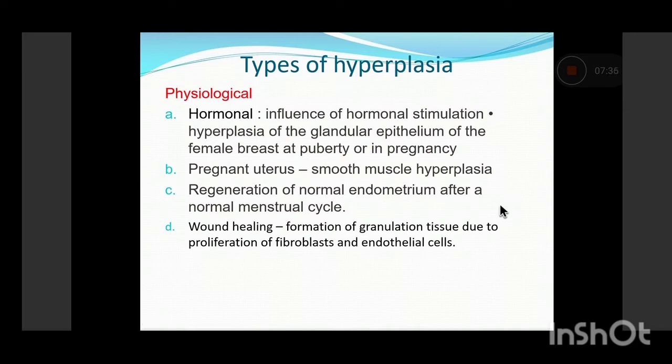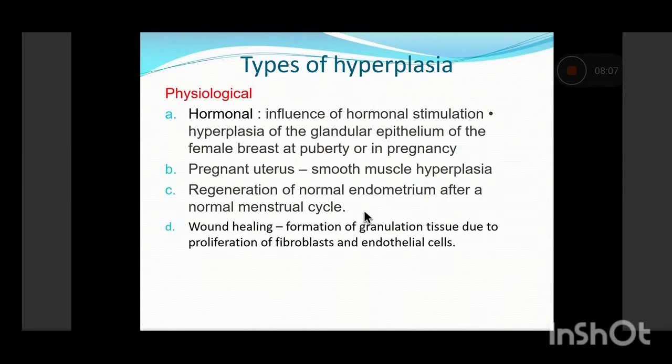The classical example of physiological hyperplasia is the hyperplasia of the glandular epithelium of the female breast at puberty or in pregnancy, which is again under the influence of certain hormones. Smooth muscle hyperplasia in the gravid uterus, and regeneration of normal endometrium after shedding, after the completion of the normal menstrual cycle, is another example.